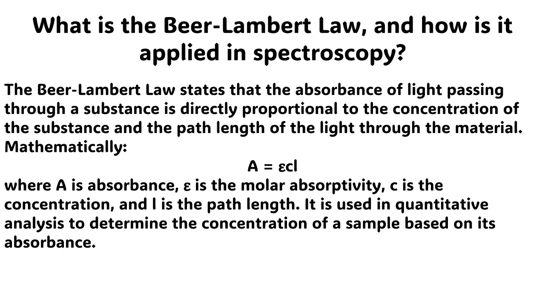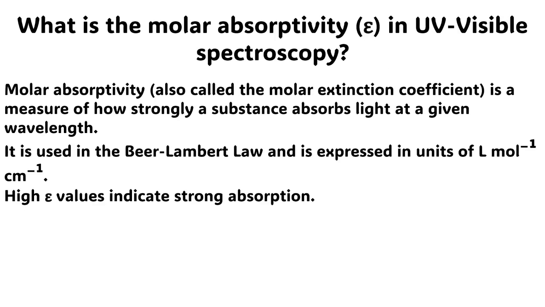Mathematically, A = εCL, where A is the absorbance, ε is the molar absorptivity, C is the concentration, and L is the path length. It is used in quantitative analysis to determine the concentration of a sample based on its absorbance.